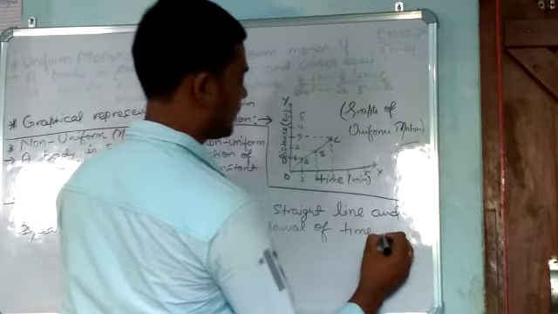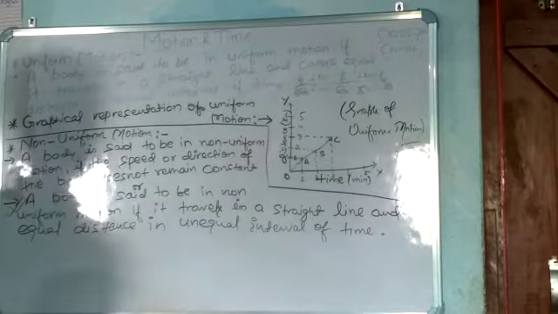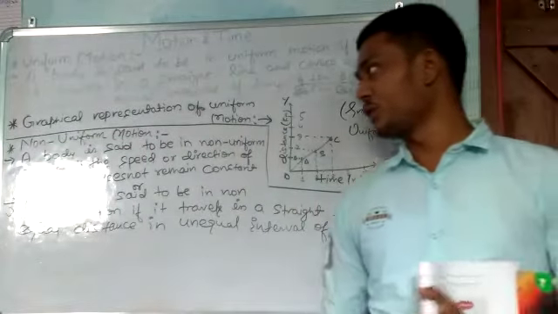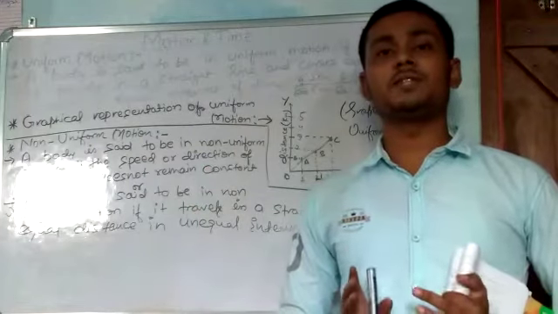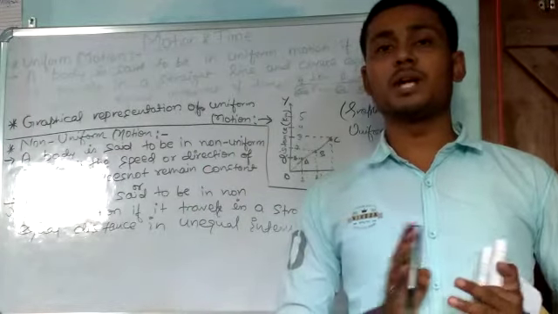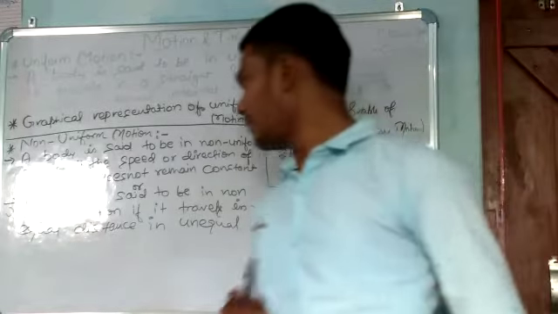Okay, so this is the definition of non-uniform motion. You have to write it down. It covers those types of motion in which a body covers equal distance at unequal intervals of time.